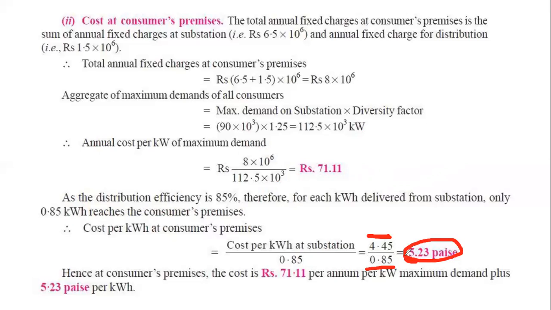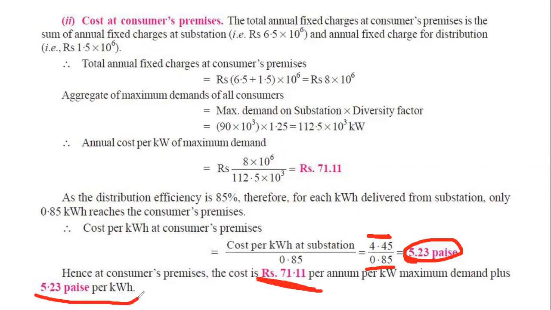The company always takes the loss and gives it to the consumers, because they will not bear the loss. Whatever the loss, they will add that cost into the bill or into the tariff system, and finally make the tariff. So finally at the consumer's level, it is 71 taka and 5.2 paisa per kilowatt hour. My student, the important information that should be mentioned: this is not the final tariff. This is the tariff including all costs.